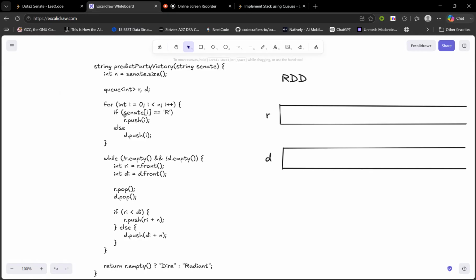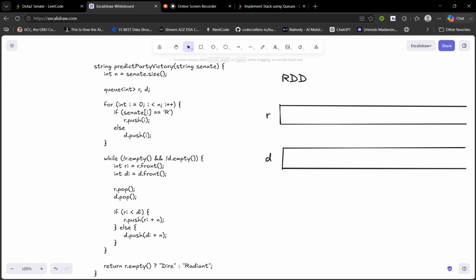So if a candidate is R, we'll store the indexes. What are the indexes here? Why are we storing indexes? We are storing indexes because that is the order in which they are being processed. That first R will be processed, then D will be processed, then D will be processed.